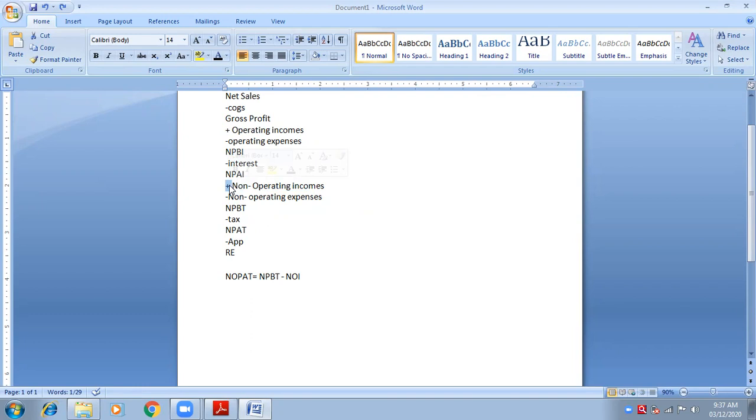Therefore, to take them out, we need to reverse them. The things that are added, we need to deduct. So simply less non-operating incomes and add. Tell me what we need to add.